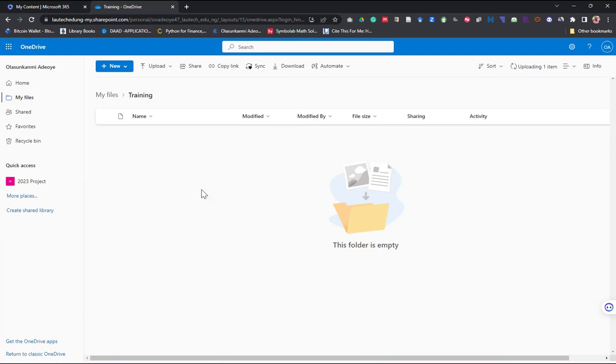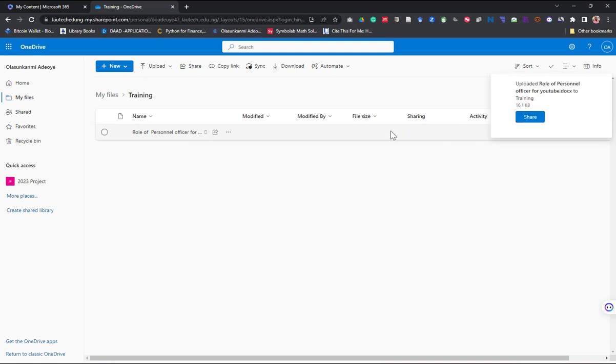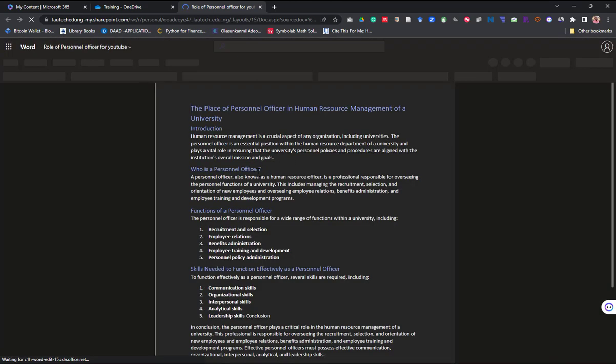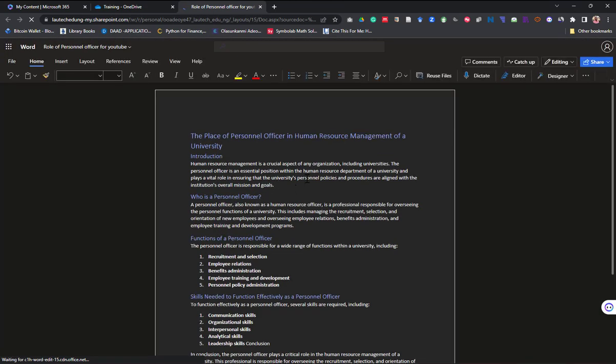Now, once I upload it here, I wait for it to synchronize. Immediately it's synchronized, you can see it is synchronized here. Then I can launch it to open it on the web. So when I open it on the web like this, let's wait for it to load. Now I will have something like this. This is Word document on the web.